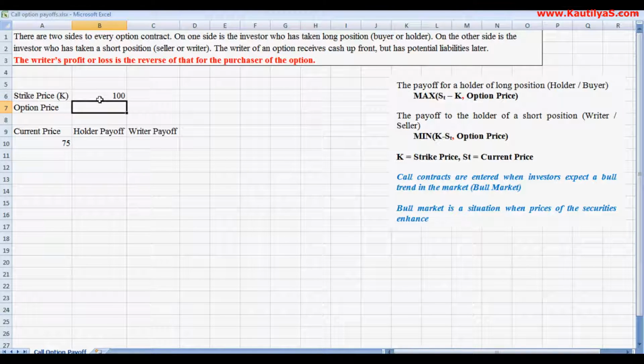For this agreement, he pays an option price of 10.